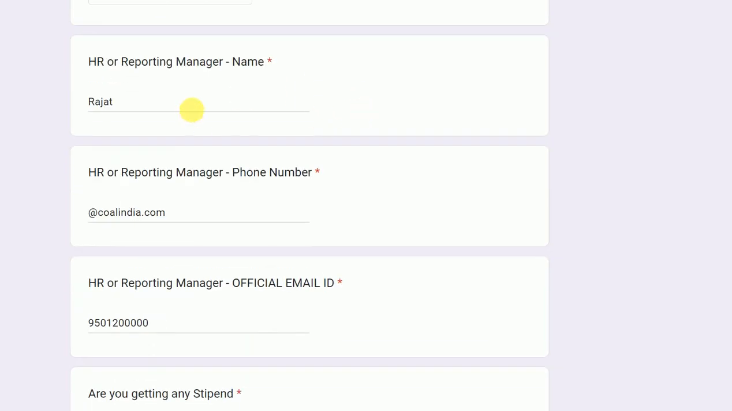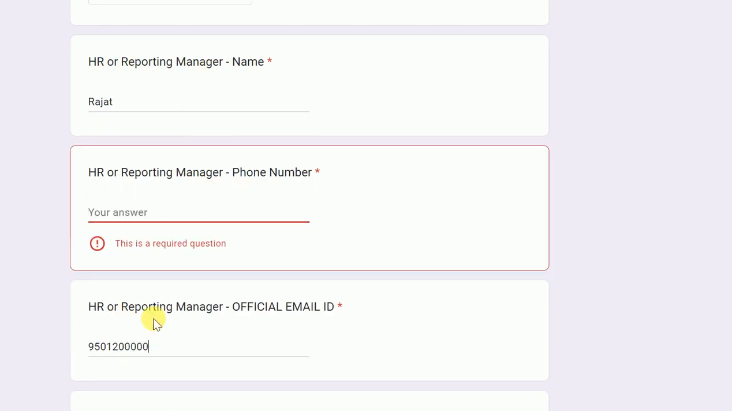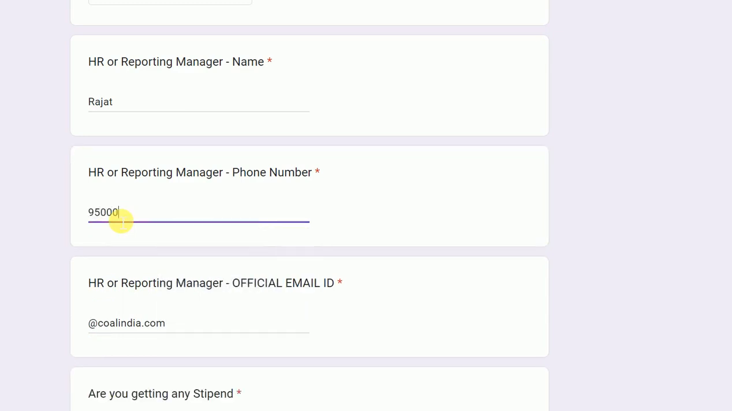Now, very important, you have to give the reporting HR manager or reporting manager name, then the official email ID. Now, sir, what is an official email ID? It means it should be at the domain or name of the company. Like for LPU, it is @lpu.co.in. For one example, I have filled in Coal India. So at Coal India, it is @coalindia.com.